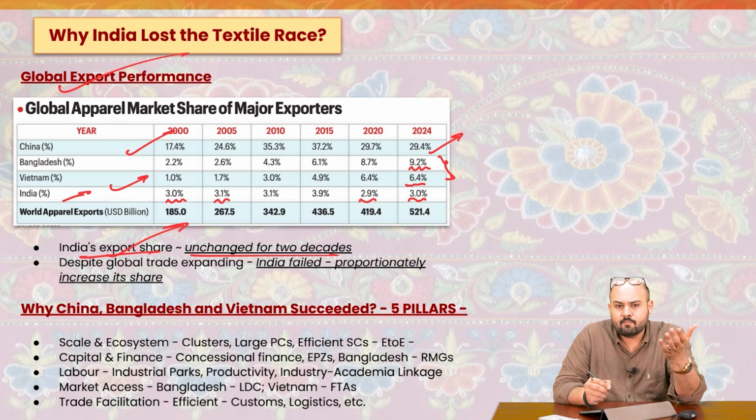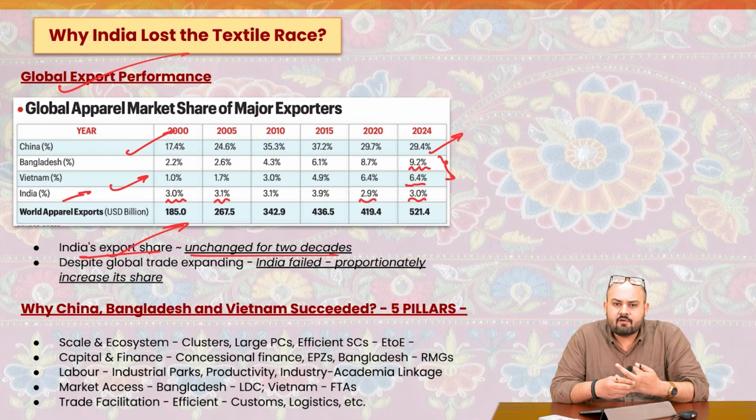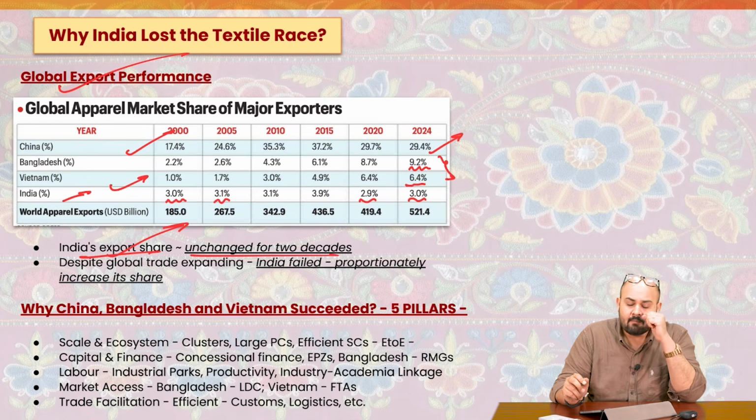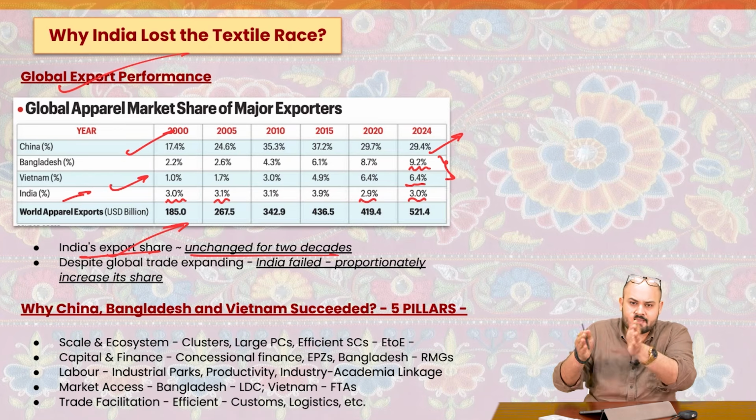You must have seen, whenever you buy any Adidas or Nike product, just see what's written. Most of the time, there would be this particular badge, made in Vietnam or made in Bangladesh. So if Adidas or Nike as a company can invest in these countries, why can't they manufacture in India? And that too, when we have the strategic advantage: we are producing the cotton, we have the spinning and the weaving facilities, we have the processing, we have the manufacturing of the garments. But still, these multinational companies prefer these small countries.